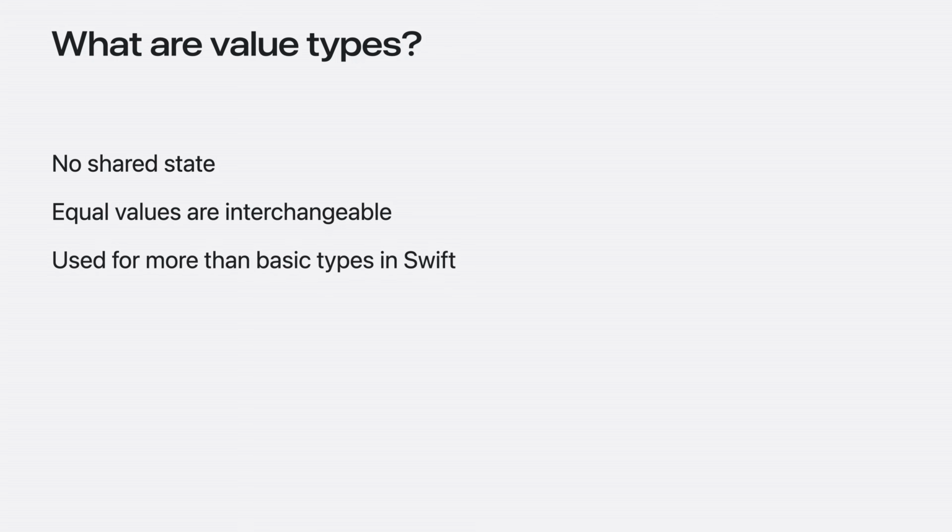Instances of a value type don't share state, so changes to one value can't affect other values of the same type. They also don't have identity. This means that if two values are equal, then the values are interchangeable. Basic types like integers, booleans, and floating point numbers are value types in most languages. In Swift, though, value types are everywhere.